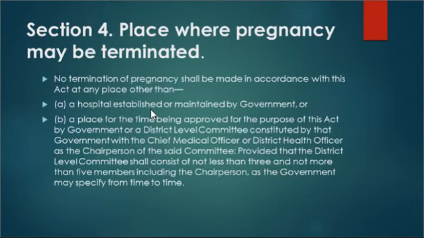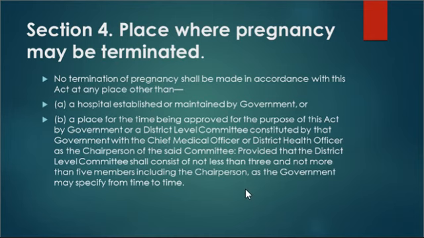Now coming to section 4. Section 4 is talking about the place where pregnancy may be terminated, right? Section 4 says that no termination of pregnancy shall be made in accordance with this Act at any place other than (A) a hospital established or maintained by government. That means pregnancy can only be terminated at a hospital that is established or maintained by government, or (B) a